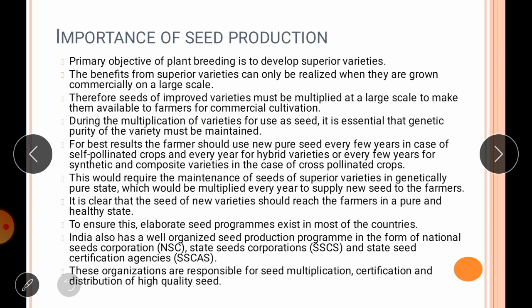In order to commercialize them, we require the seed of that improved variety to be multiplied on a large scale to make varietal seed available to the farmer for commercial cultivation.